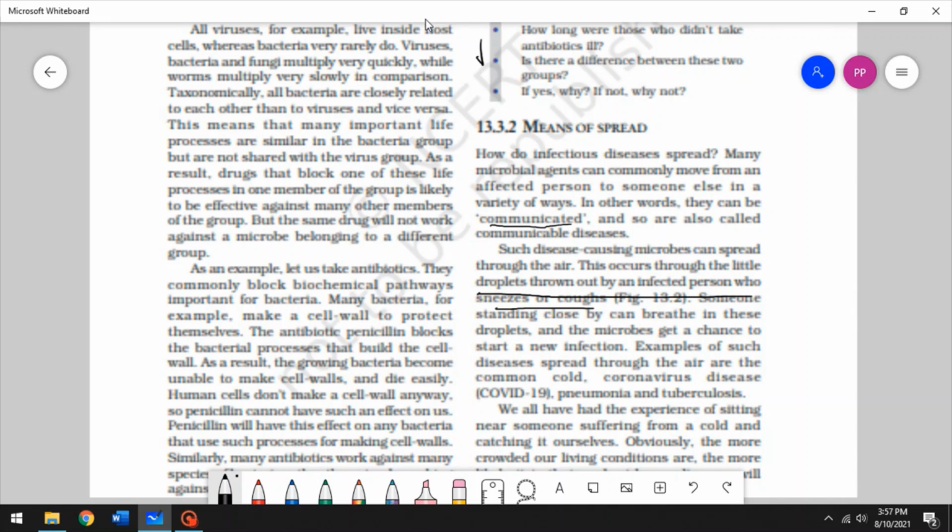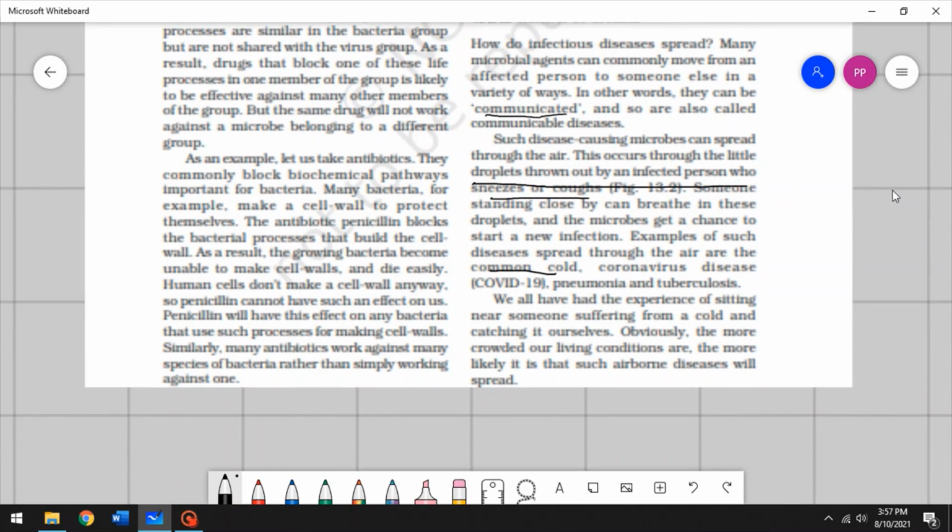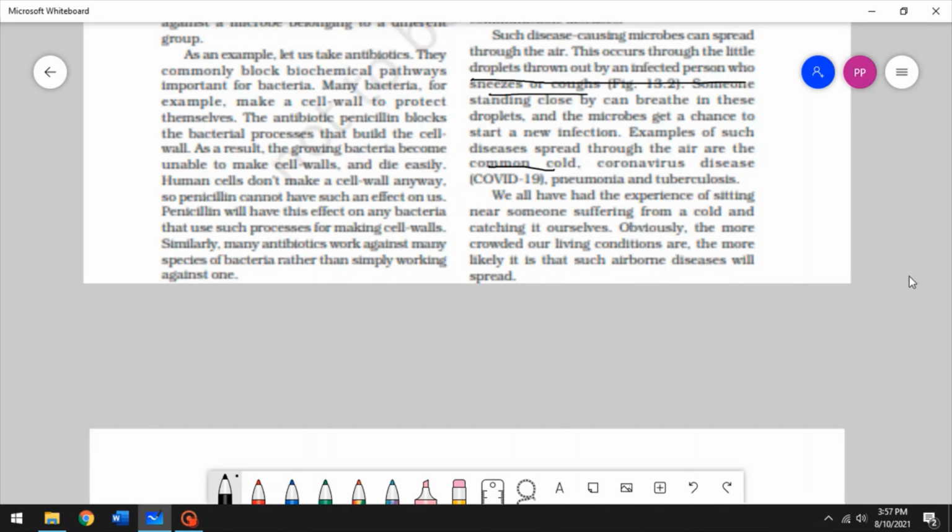Examples of diseases that spread through air are the common cold and COVID-19, and also pneumonia and tuberculosis. All right, we all have had the experience of sitting near someone suffering from a cold and catching it ourselves, right? At such a small scale, it might not be a big deal. Maybe if you were sick and your mother or father was tending to you, after a day or two, they might also start sneezing, or they might experience tiredness themselves, right?